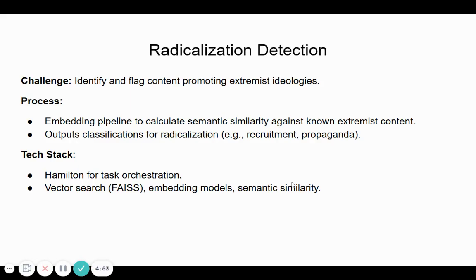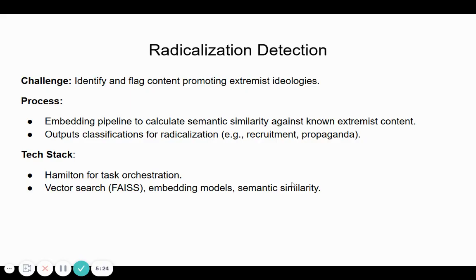Now, when we move into the radicalization detection step, the overall challenge here, remember, is to be able to identify and flag messages that are promoting extremist ideologies. In order to do that, I built the embedding pipeline, which is run against the MIWS dataset once it has been converted into vector embeddings. And this pipeline calculates semantic similarity between input text and these known extremist texts, this known extremist content.